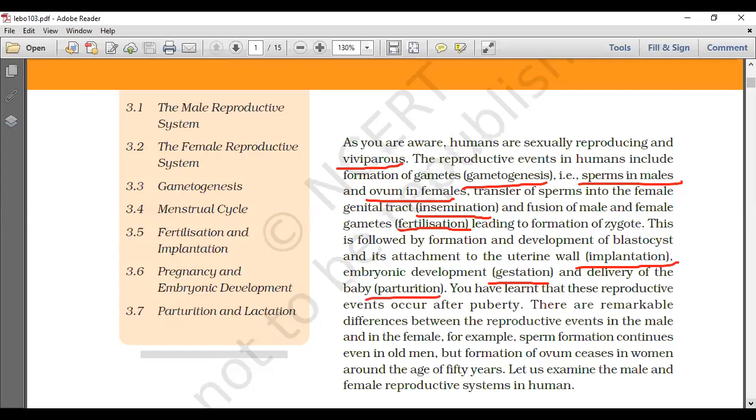You have learned that these reproductive events occur after puberty. There are remarkable differences between the reproductive events in the male and in the female. For example, sperm formation continues even in old men, but formation of ovum ceases in women around the age of 50 years. We call it menopause. Let us examine the male and female reproductive systems in human.